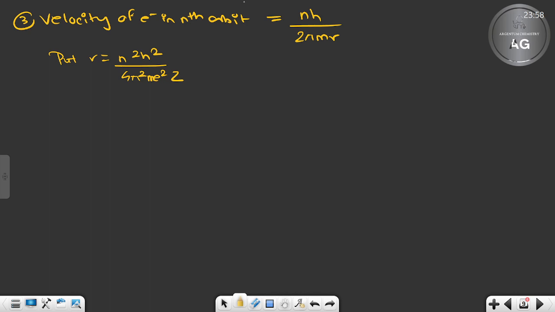After cancellation we will ultimately get 2 pi square z by h. Clear? So this is the ultimate formula for velocity.